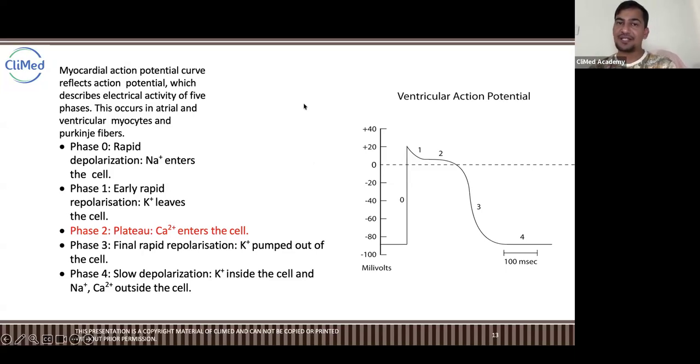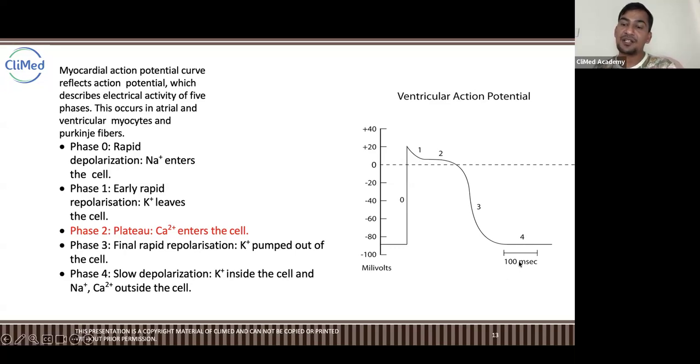Okay, so I hope the physiology of the rhythm is clear, and rhythm is the beat in the ECG, right? Rhythm is what we are talking about, ECG, right? Rhythm means the conduction system, the entire conduction system. This is the conduction system. Action potential means this is the conduction system, and this all happens in a very short time, less than a second, right? Less than a second, it all happens in less than a second.